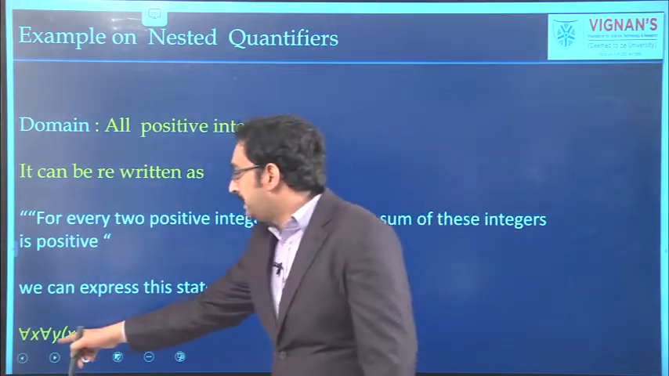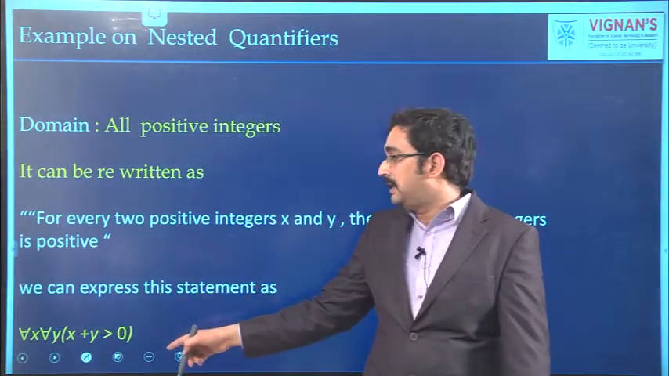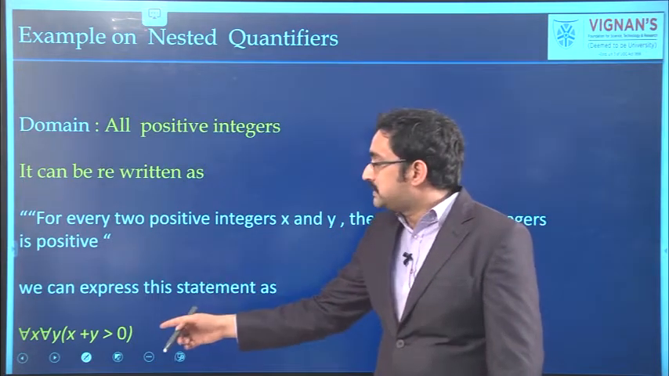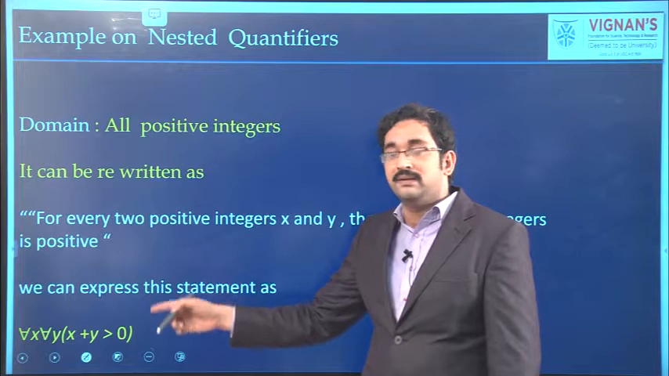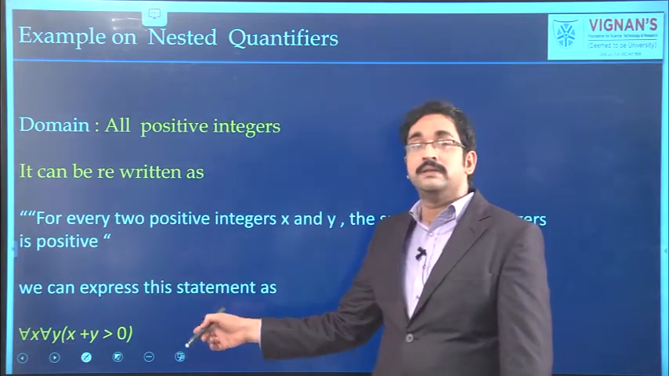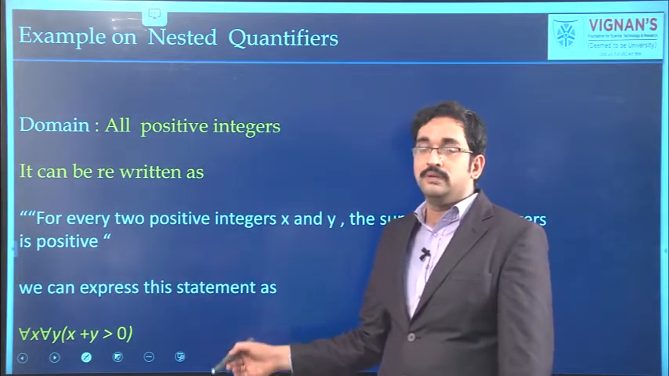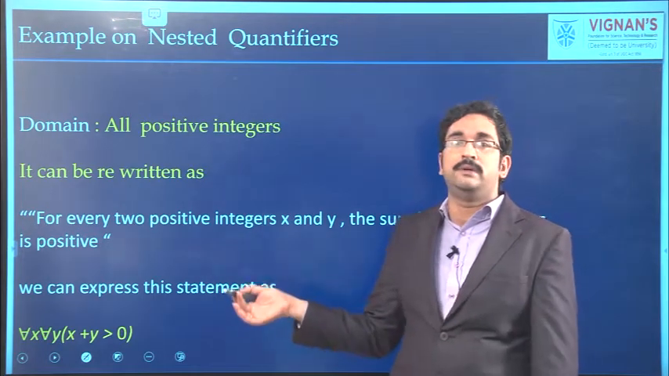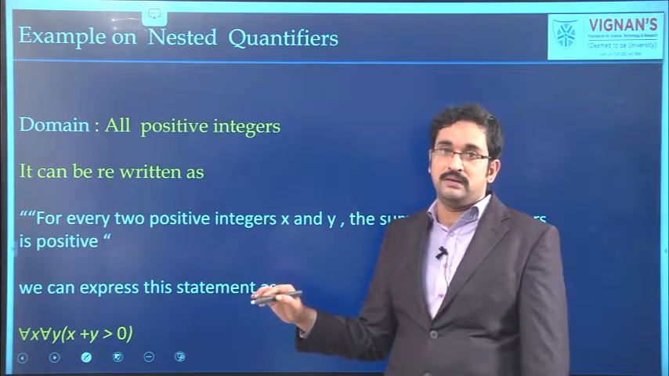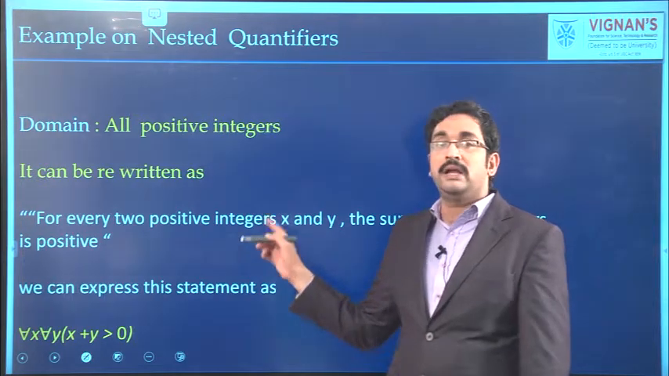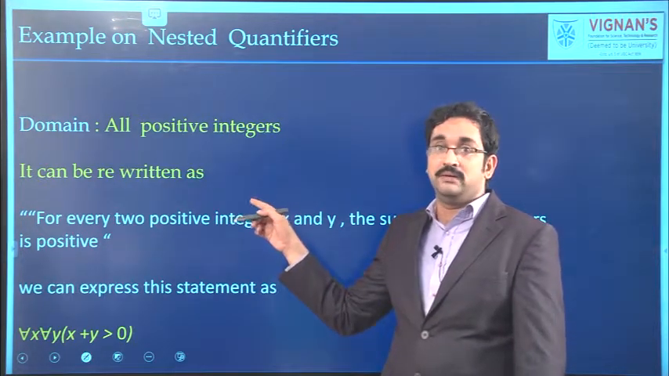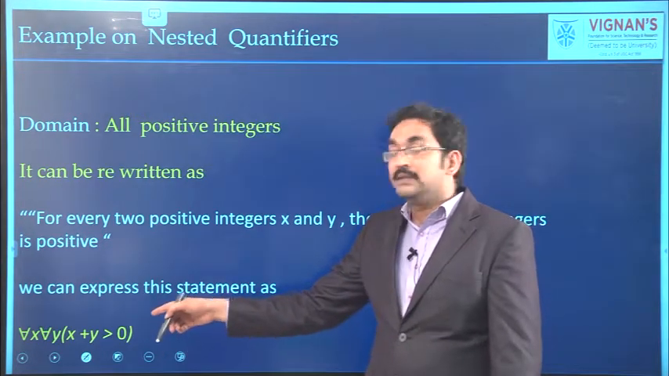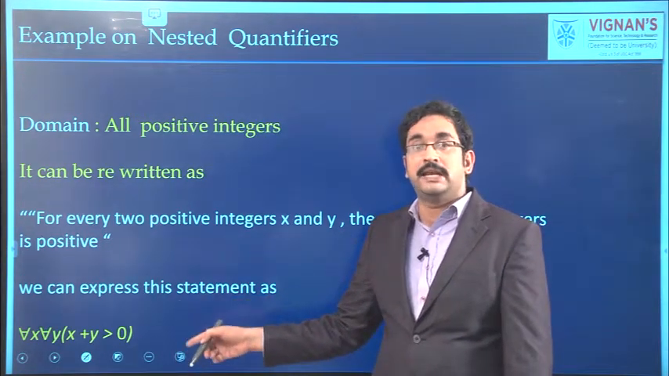So for all x, for all y, x plus y greater than 0. That means for every positive integer x and y, their sum is also positive. So according to the domain, the solution may change. In the previous example, we took only integers as the domain. In this example, we take all positive integers as the domain. So for this problem, the solution will be for all x, for all y, x plus y greater than 0.